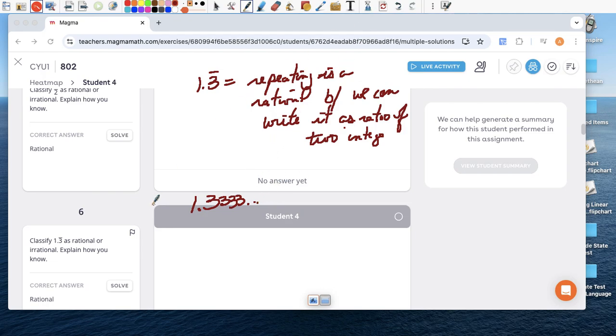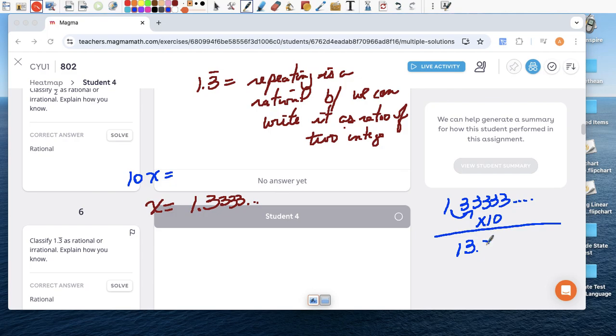So what I'd like you to do is set an equation and say x equals 1.3333333. There's one number repeating, which means if you remember, I want to move that decimal 1 over. So I'm going to multiply both sides by 10. I multiply x by 10, I get 10x. If I multiply 1.333333 by 10, it increases by a factor of 10. So the answer would be just this number with the decimal 1 over to the right. That's the shortcut. So I get 13.333333 forever and ever.